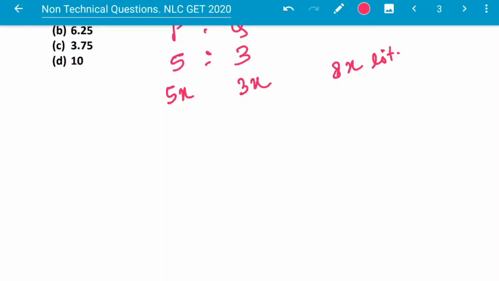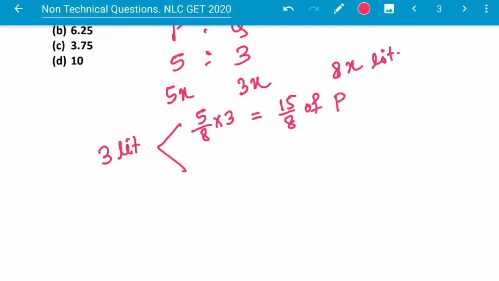So 3 liter is drawn out. So what will be the 3 liter drawn out? This is 5 by 8 into 3 of P, so this will be 15 by 8 liter of P, and here 3 by 8 into 3, this is 9 by 8 liter of Q drawn out.